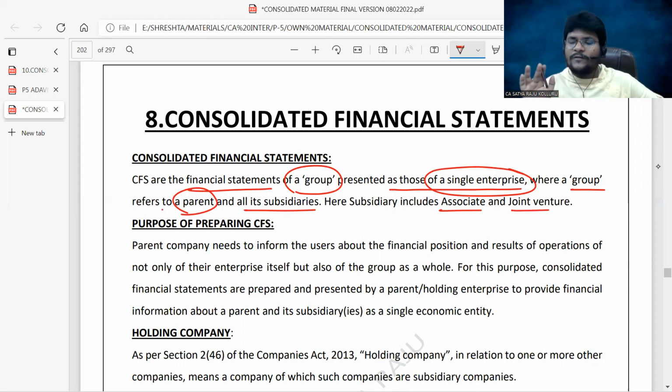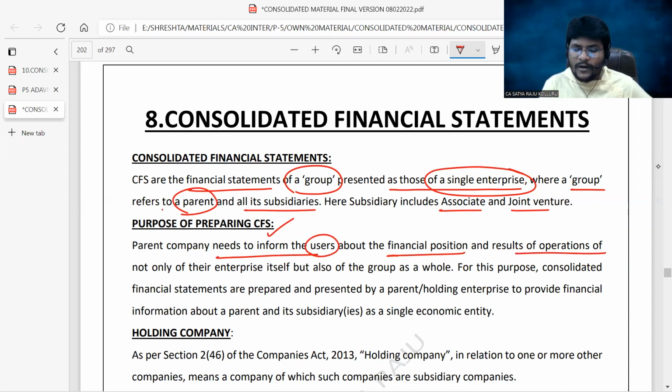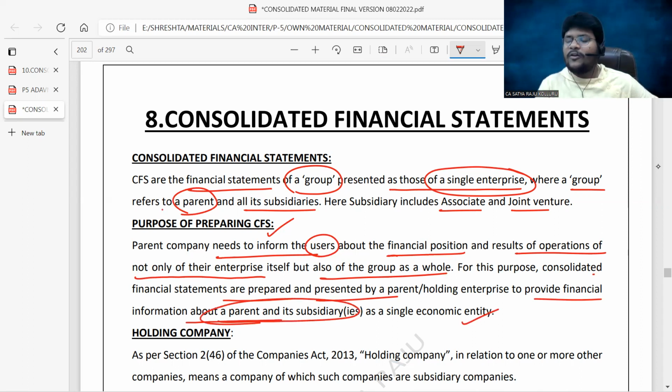Only for the consolidated financial statements, we include subsidiary, associate and joint venture, as in the definition of subsidiary. Purpose of preparing the consolidated financial statements: the parent company needs to inform the users about the financial position and the results of the operations of not only that individual enterprise, but also of the group as a whole. For this purpose, consolidated financial statements are prepared and presented by a parent or a holding enterprise to provide the financial information about the parent and its subsidiaries in a single economic entity.